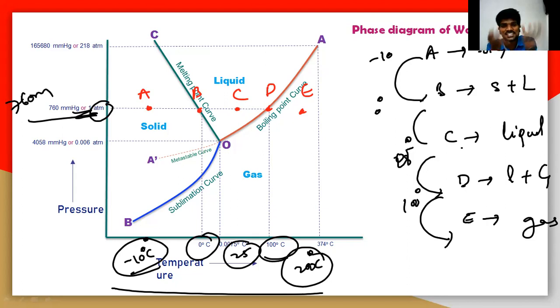So this particular phase diagram explains this, and this is very interesting. At a particular temperature, point B is called the melting point, that is 0 degrees Celsius, and point D, which is 100 degrees Celsius, is called the boiling point of water. So D is called the boiling point, and B is called the melting point or freezing point. You can take 0 degrees as the melting point or freezing point, both are the same; the process is different. I will explain it in detail further.